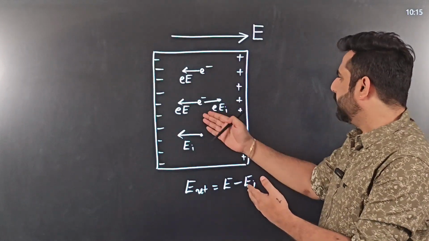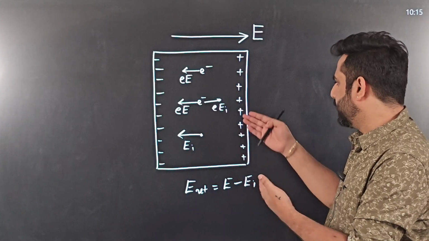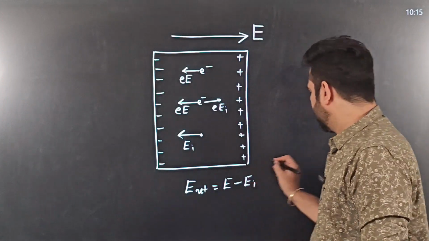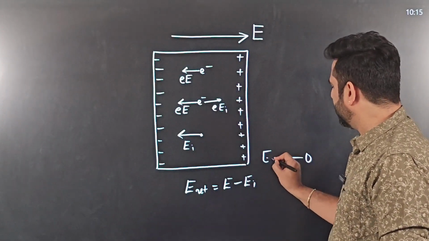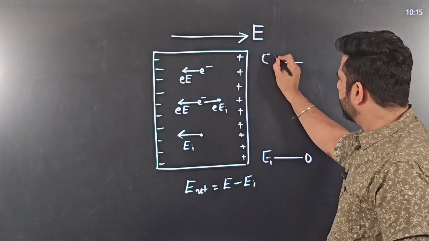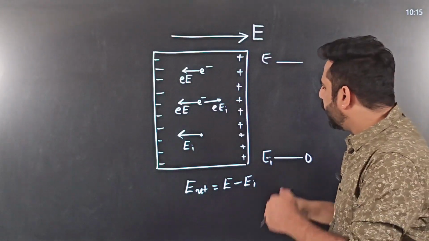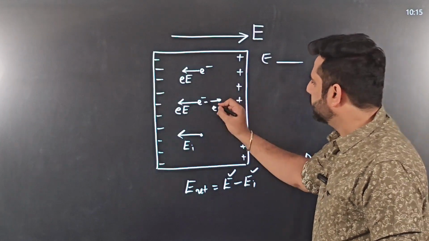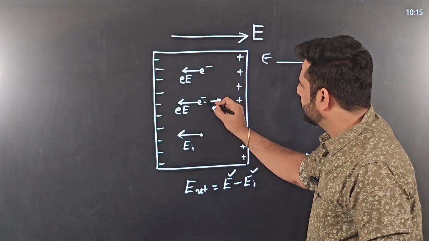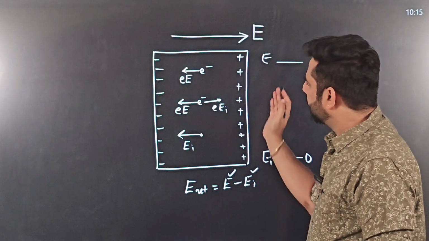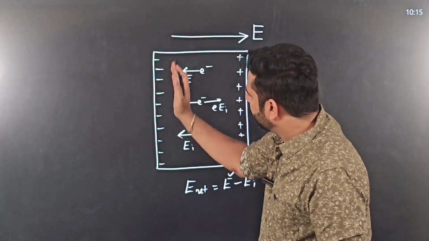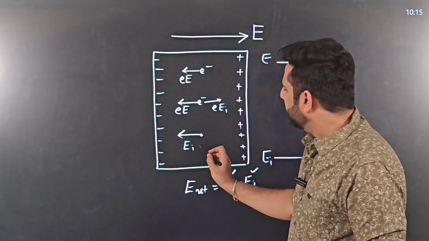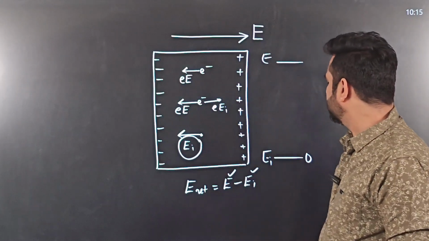Of course, initially the applied electric field is higher and induced electric field is zero. Applied electric field is somewhere here. And as long as this E is greater than E_I, the charges will experience net force towards left, and the charges are getting more and more accumulated at the left end, increasing this induced electric field.